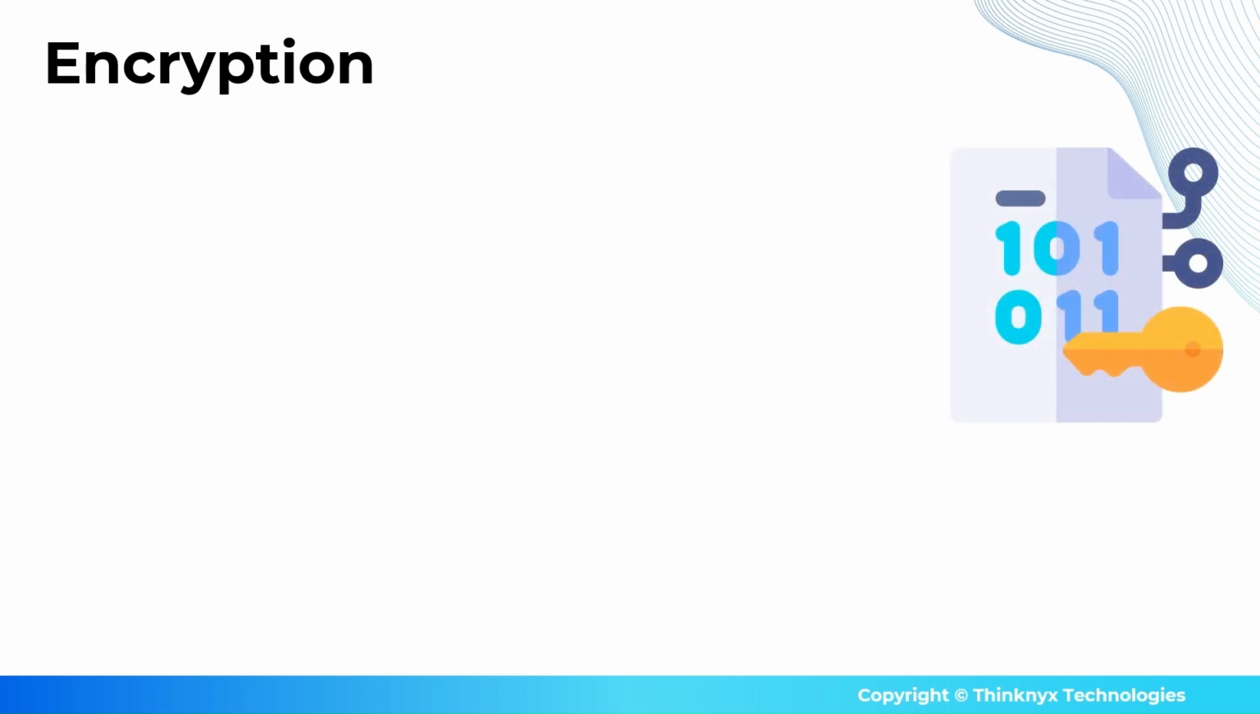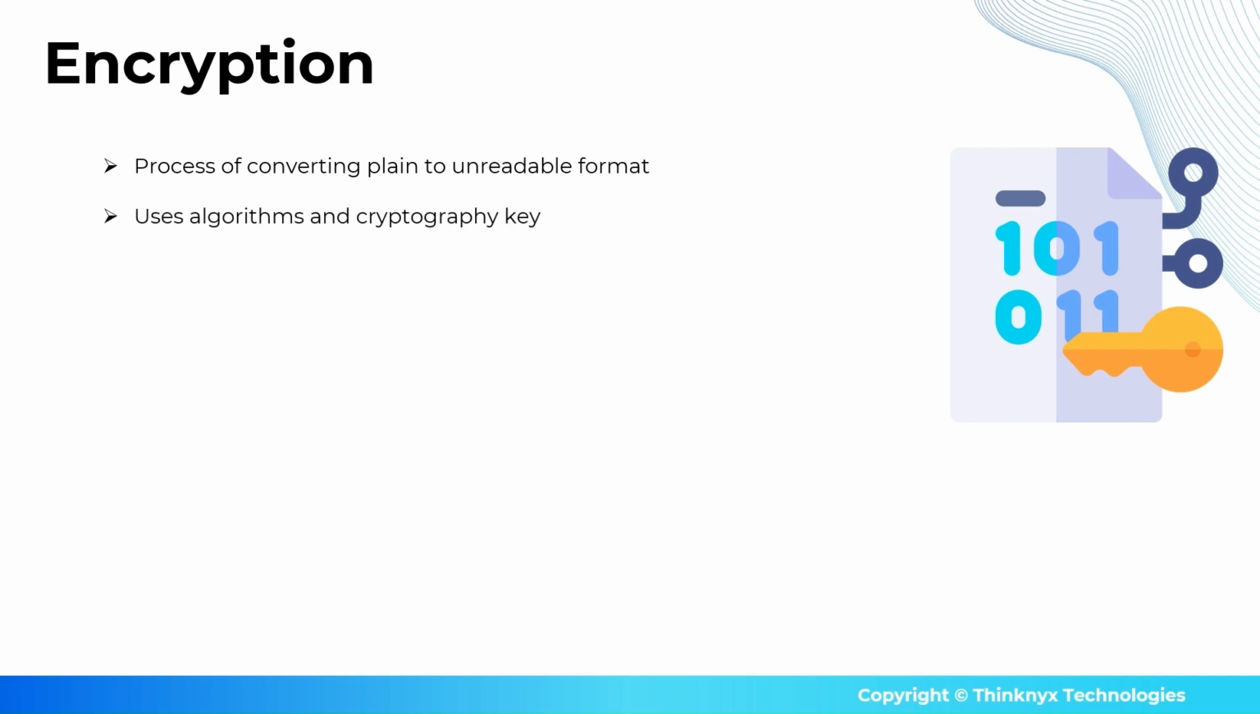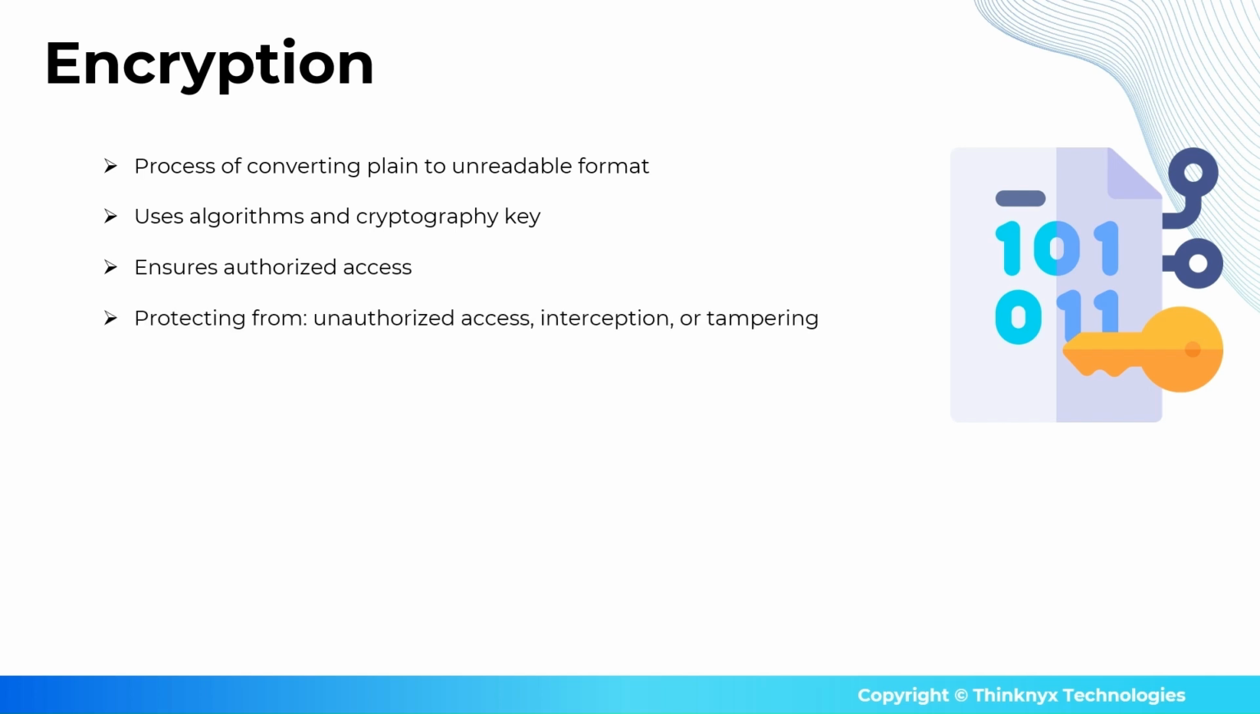In today's digital world, data security is more important than ever. Encryption is a process of converting plain text into a scrambled, unrelatable format, also known as ciphertext, using algorithms and a cryptographic key. This ensures that only authorized parties with the correct decryption key can access the original information, protecting it from unauthorized access, interception, and tampering.